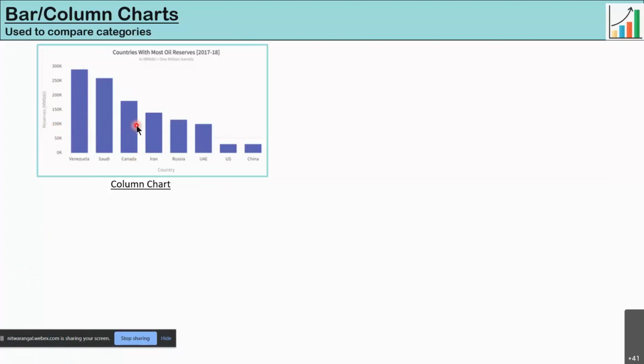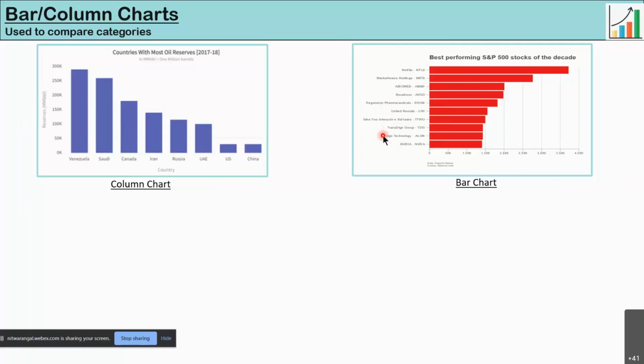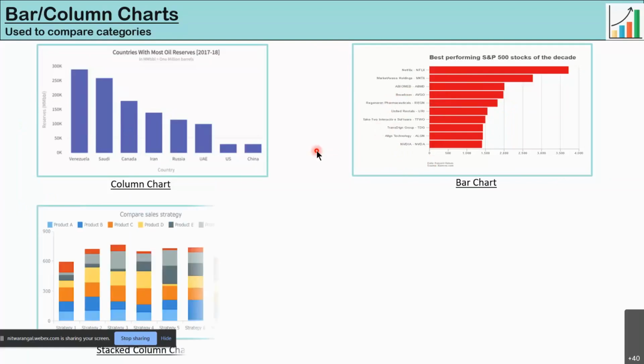Now, on the x-axis we have the categories, and on the y-axis we have the reserves. If I were to flip this axis, you will get what we call a bar chart. It is also a similar representation, just with the change of axis, and it's just how you want to represent your data according to your preference. Another type of